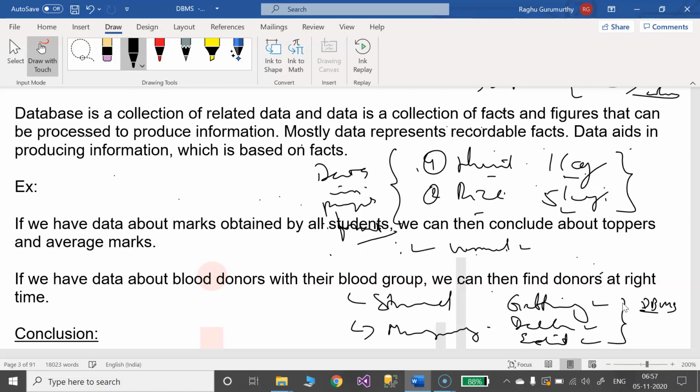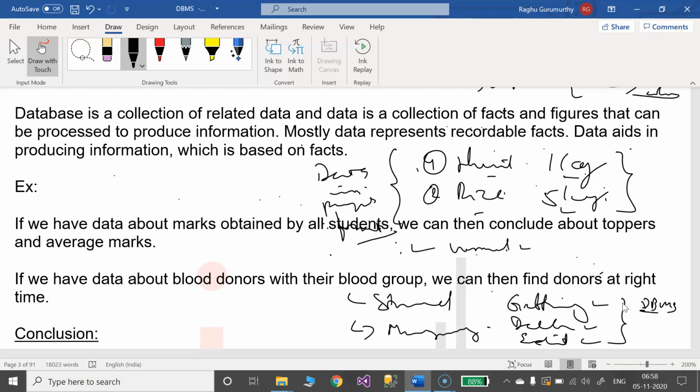These are the activities we can perform by using DBMS. Got it? So to conclude what we learned up to now: what do you mean by data, what do you mean by information. Then how we used to store data in our day-to-day life, that is in paper format. How we can store our data in a system, I mean to say a computer system.